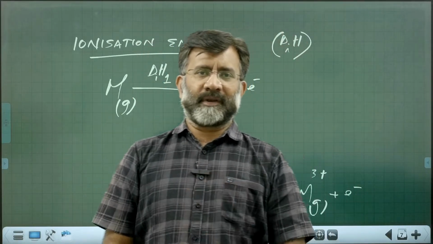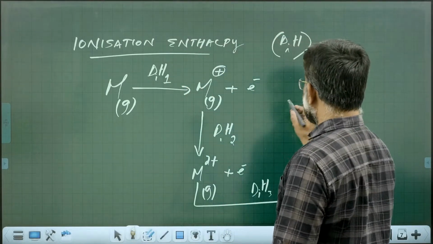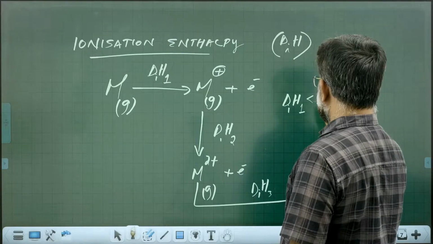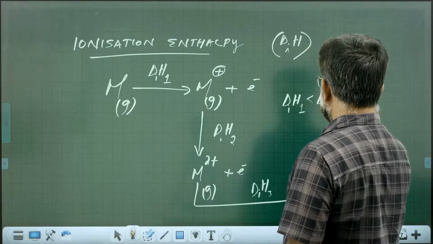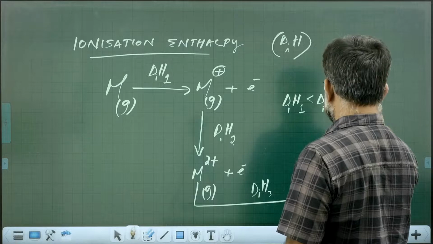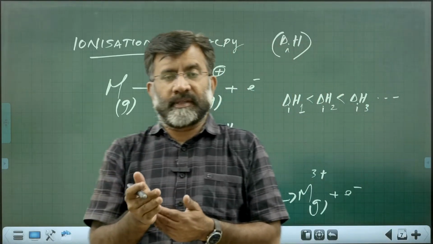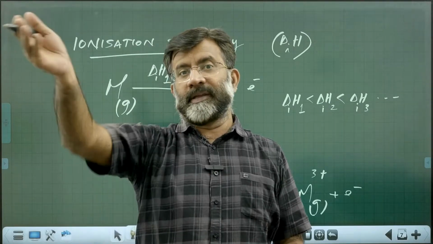I don't have to tell you, the value keeps on increasing. Delta HI1 is less than delta HI2, less than delta HI3, and so on. The subsequent ionization enthalpies keep on increasing drastically.